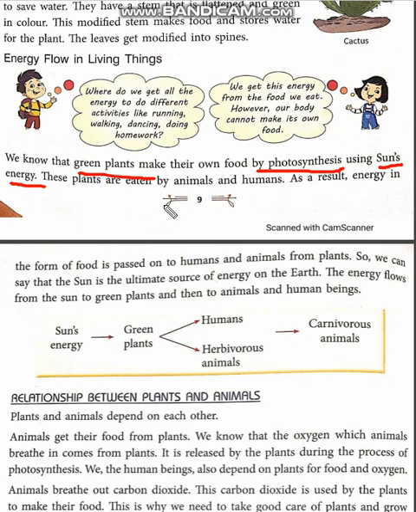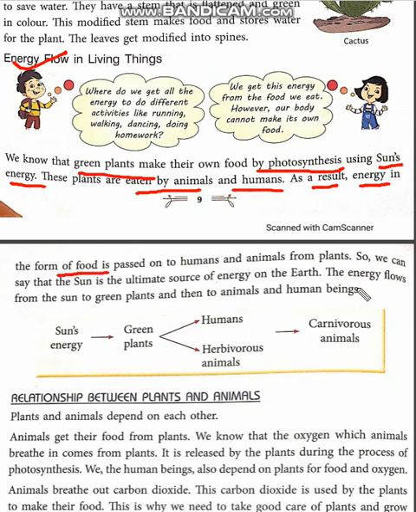The plants are also eaten by animals and humans, which results in energy flowing. This is the topic we are learning, how energy flows in living things. When a human or animal eats a plant, energy automatically flows in the form of food.